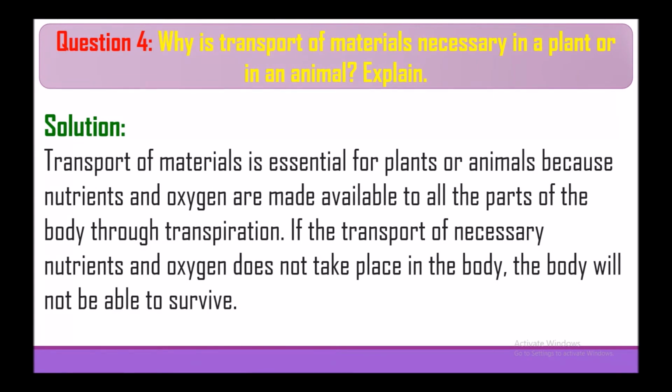Question 4. Why is transport of materials necessary in a plant or in an animal? Explain. So the answer is transport of material is essential for plants or animals because nutrients and oxygen are made available to all the parts of the body through transportation. If the transport of necessary nutrients and oxygen does not take place, the body will not be able to survive.